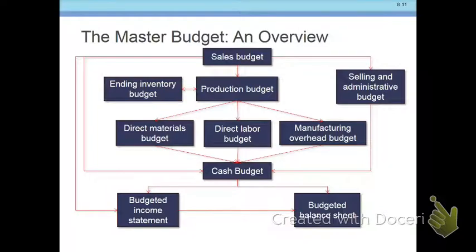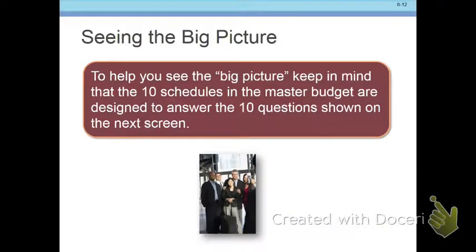The thing that always amazes me is how many budgets there are. Okay, and this is as simple as they come. And notice here there are 3, 6, 8, 12 budgets. This is the simplest of all budgets, so this would be the minimum that you would ever have, 12 different budgets. Notice they all start at the top with the sales budget. Sales budget comes first, and then all the other budgets derive from that sales budget.